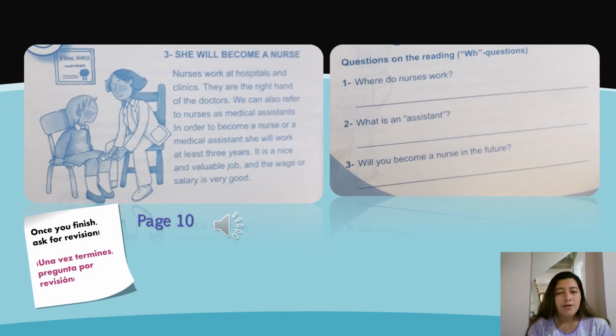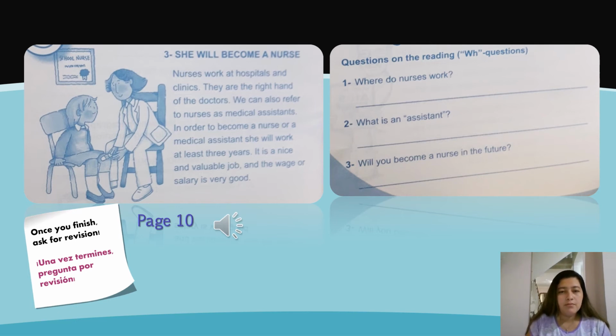We have in here number 3. We are going to listen. After you finish to listen, you are going to read aloud and then you are going to answer 3 questions about this reading. Vas a escuchar y luego vas a leer en voz alta. Después de que termines de leer en voz alta, responderás estas 3 preguntas de acuerdo a este pequeño párrafo. Let's listen. Page number 10.